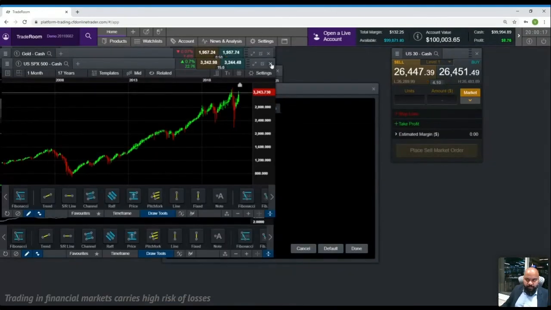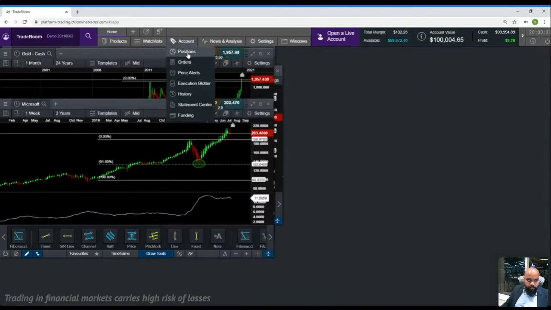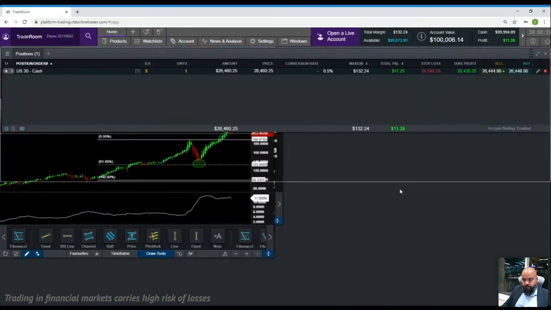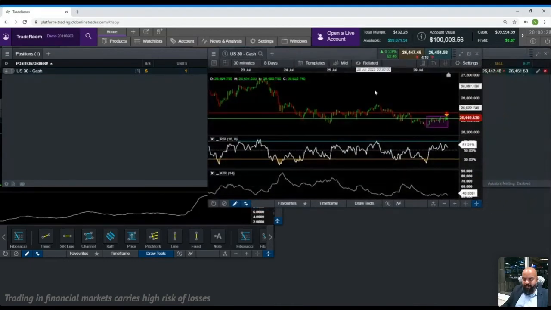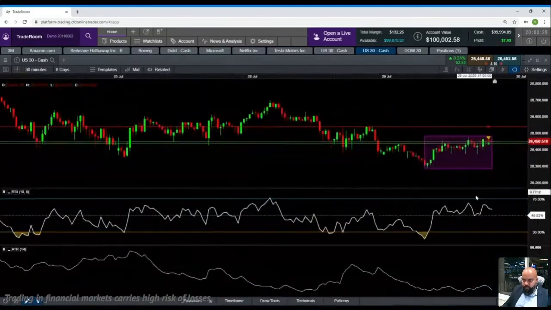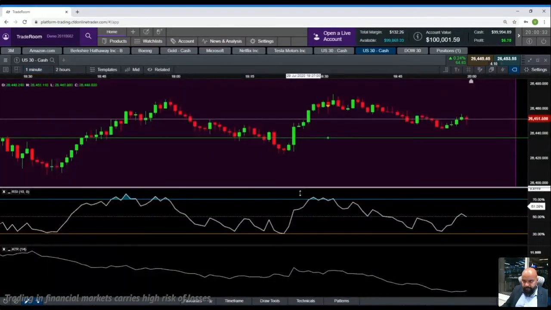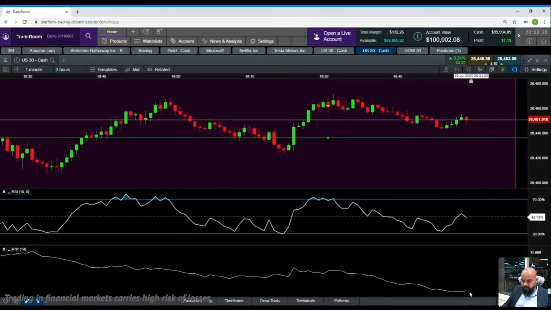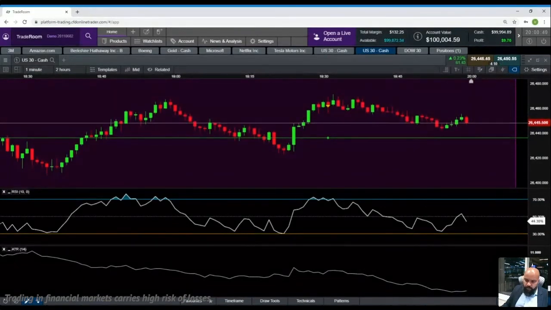So let's look at what happened to US 30. This is the US 30 trade that we had taken on a 1 minute time frame based on 1 minute RSI. I found out how much it moves. A few minutes back, it was moving about $8.